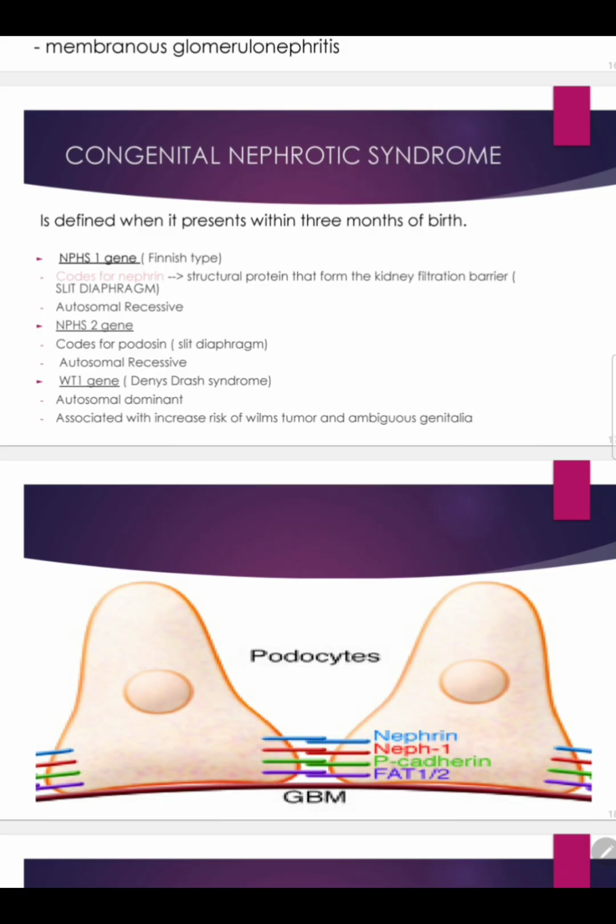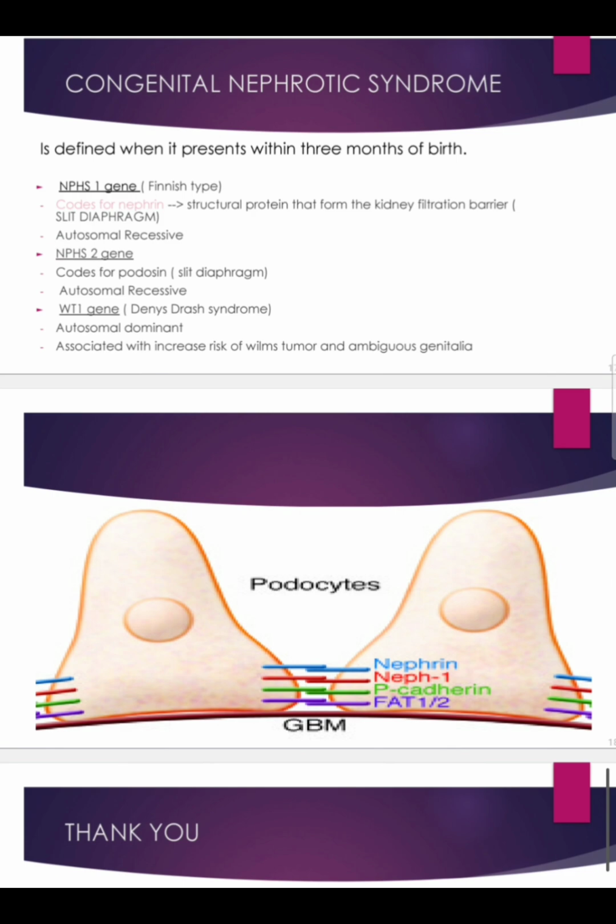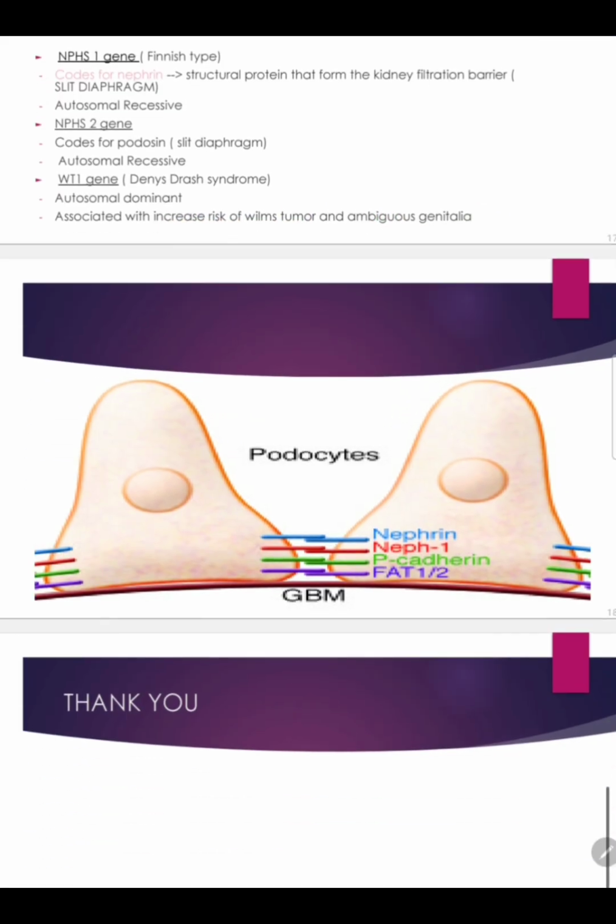Now, why is nephrin so important? Why does a mutation in this gene cause something so severe? We'll look into that. Now, this is inherited as autosomal recessive. This is also inherited as autosomal recessive. NPHS2 gene codes for podocin, and then we have the WT1 gene, and this leads to something known as Denys-Drash syndrome. Now, this is inherited as autosomal dominant, and if this gene is mutated, there is a very high chance the child also has ambiguous genitalia, and there is an increased chance of Wilms tumor.